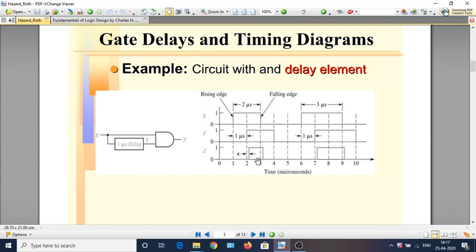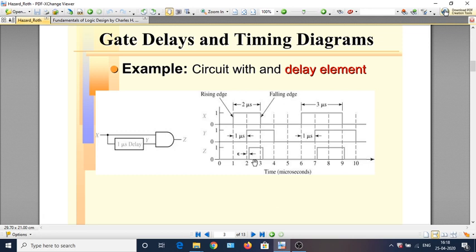So look at z. If you look at this point, both x and y are 0, so z is 0. At this point, x is 1 but y remains at 0, so z is 0. At this point x becomes 1, y also becomes 1, so both are 1, so z will become 1.